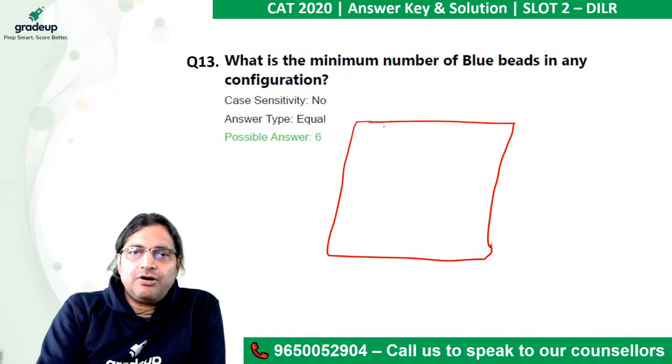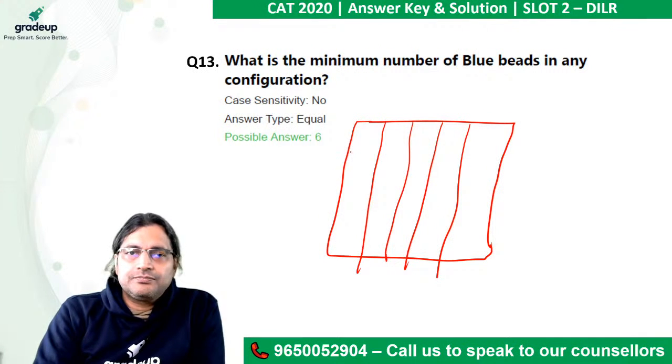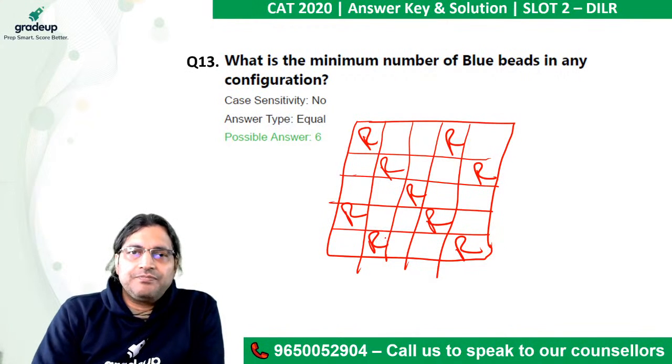And I've already told you how to maximize. 1, 2, 3, 4. 1, 2, 3, 4. So maximize red. You know that we can put 9 reds. R along the diagonal. Put 1 R here, none here. 1 R here and 1 R here.